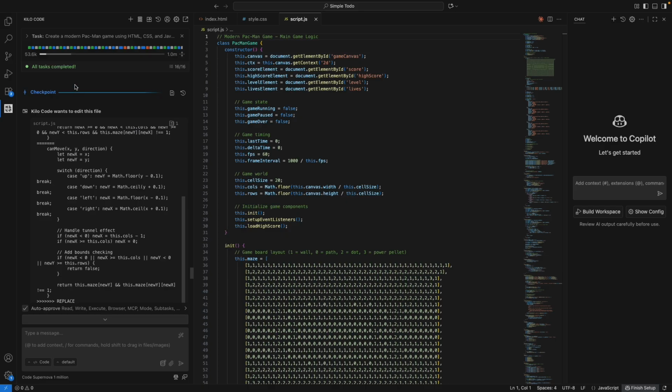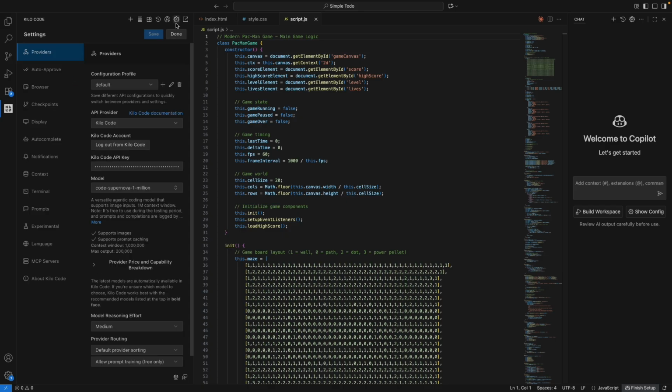So this is a free model called Code Supernova 1 million. I don't know how good this model is. I was just using it because it is a free model and it supports about 1 million tokens for free. That's the reason I went with this model, and we were having some issues with the game and we tried to resolve that by giving the prompt, but it didn't.